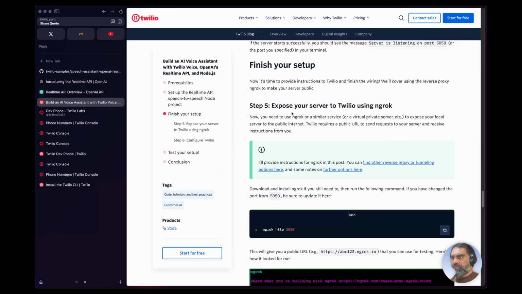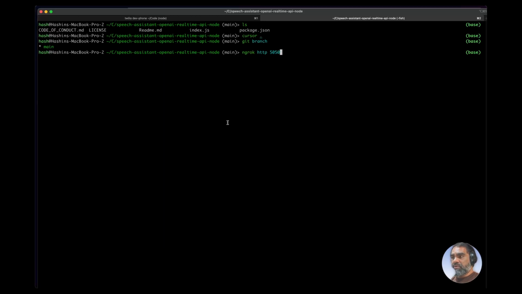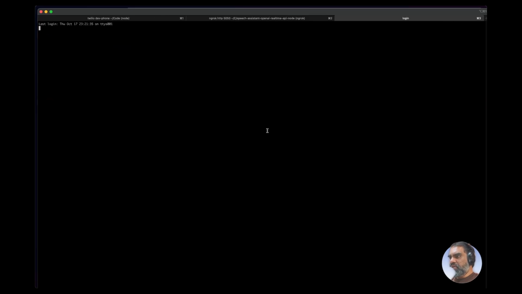Let's go through the finish your setup. Okay, this part will not be covered. So I do have ngrok, but I'm not really sure. I may have run out of quota there. Localhost 5050. All right, looks like it's working. But this is not working because we need to start the local server as well.